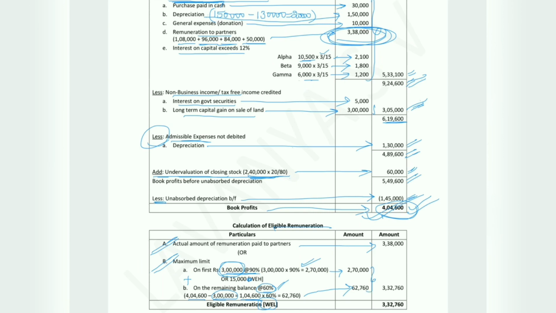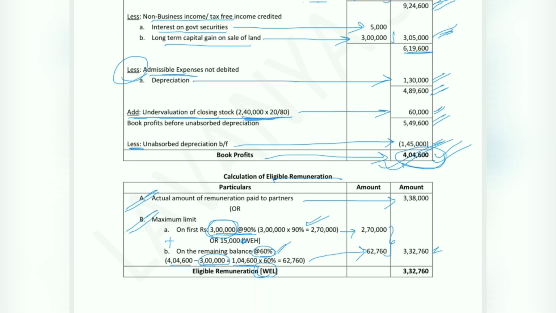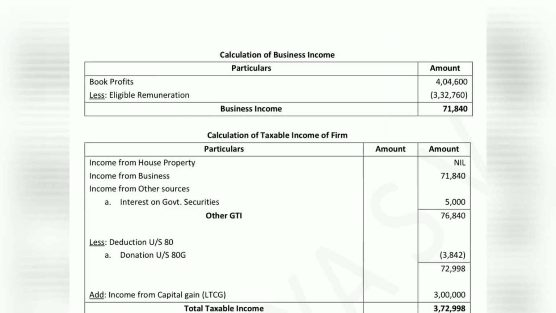So adding up these two values we will get 3,32,760. So our eligible remuneration will be least of actual amount of remuneration or maximum limit. So 3,38,000 or 3,32,760, whichever is less. So which is less now? 3,32,760. So this will be our eligible remuneration.